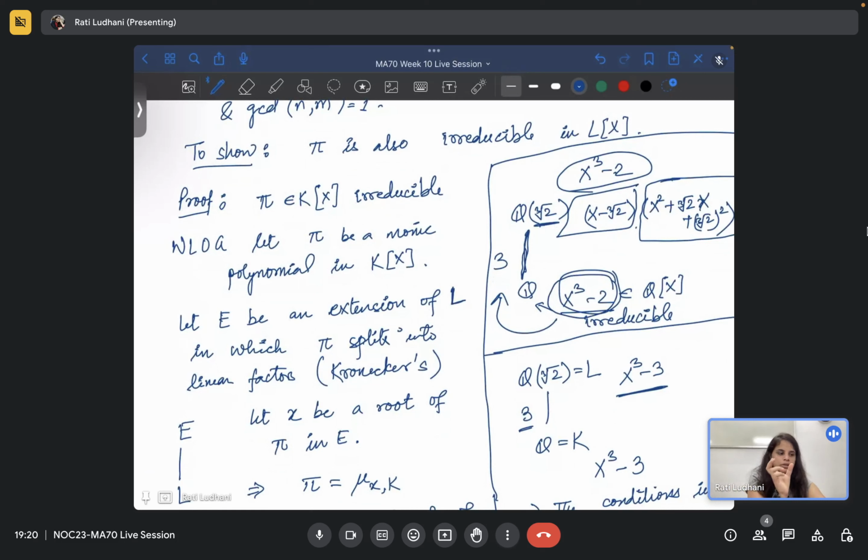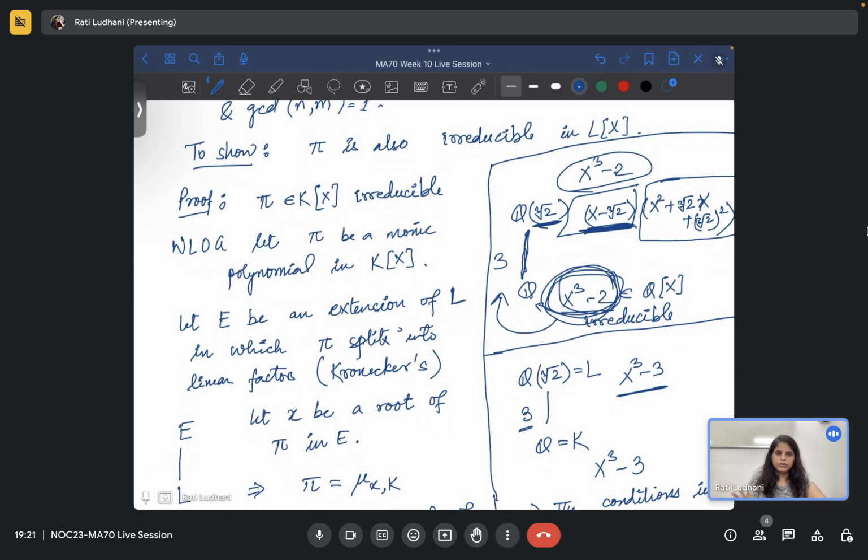What could happen is that whatever factor, if we are looking for the roots of cube root of 2, then this will divide this polynomial. We are just saying that x is cube root of 2, and the minimal polynomial of x in the bigger field will always divide the minimal polynomial of x in the smaller field.